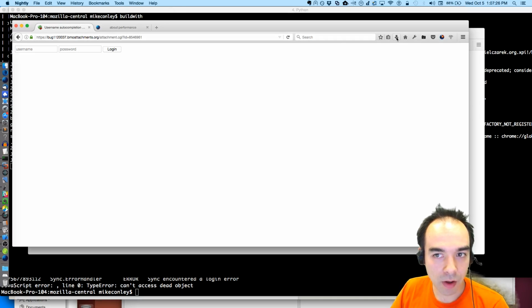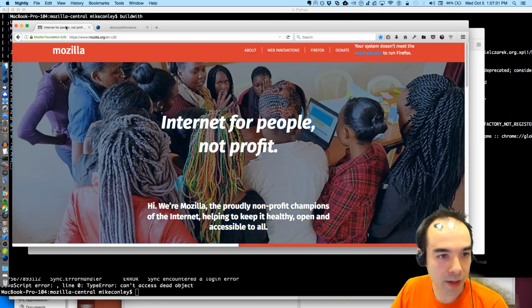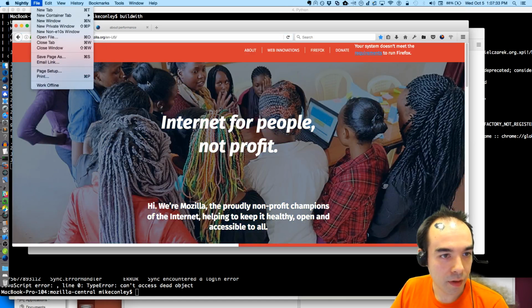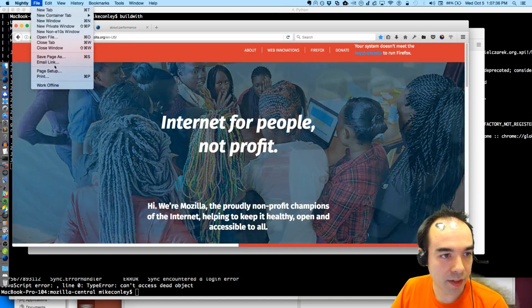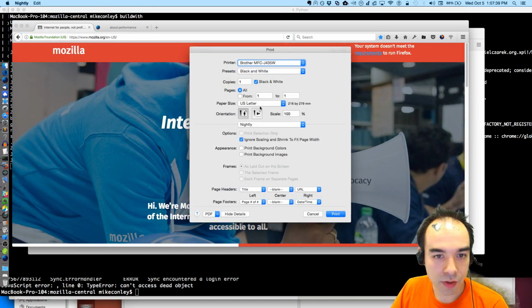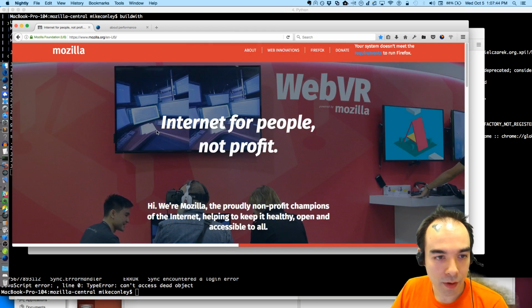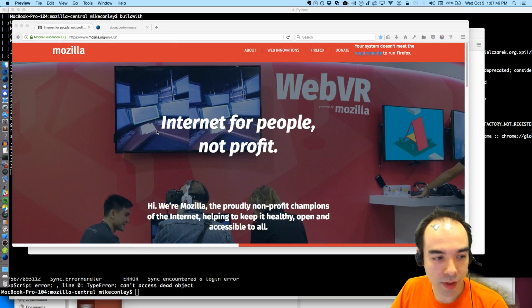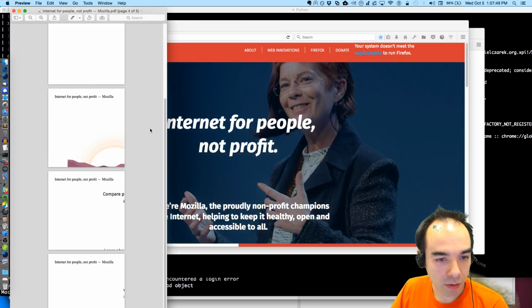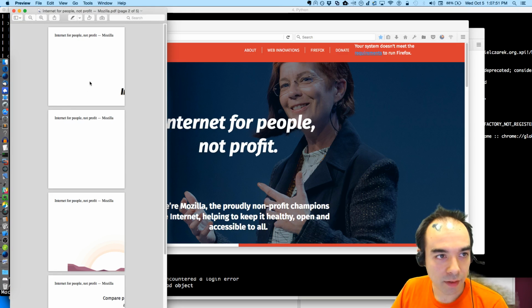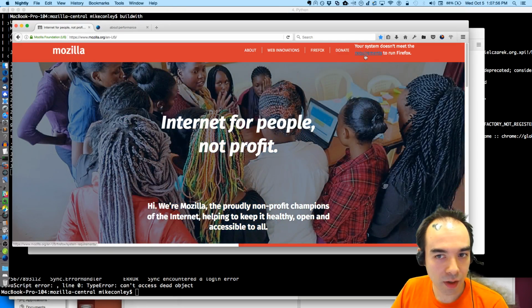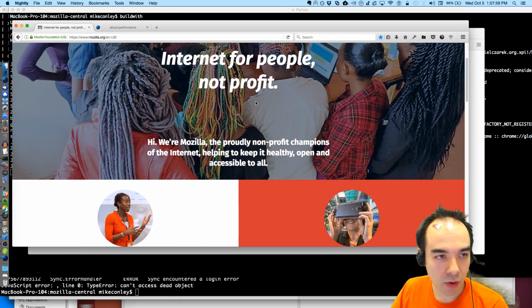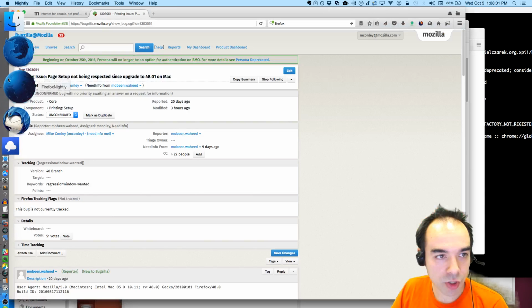Huh. Let me also make sure that, let's try the Mozilla.org page and double check that, yeah, this is E10S. Print. I'm going to choose our 75 by 75 millimeter and preview. That'll think about it for a little bit. Wow, that's working. Huh. What's gone wrong here? Is my notion of this bug wrong?